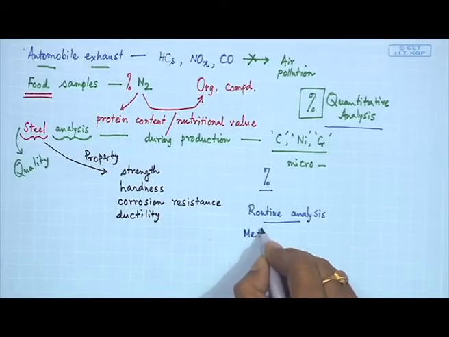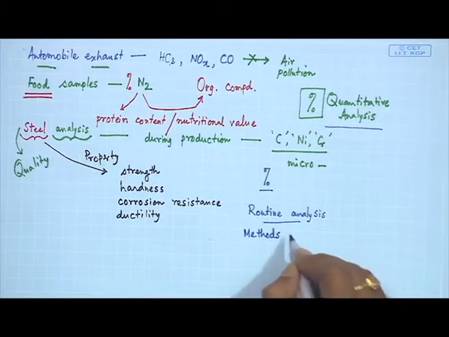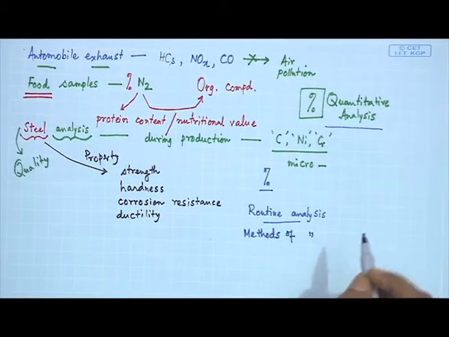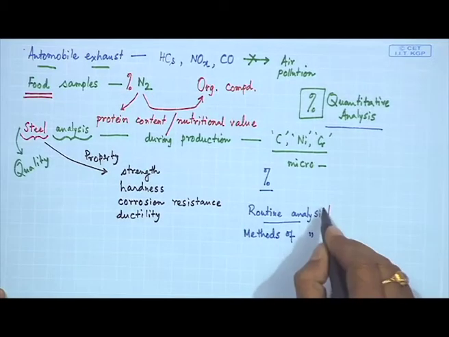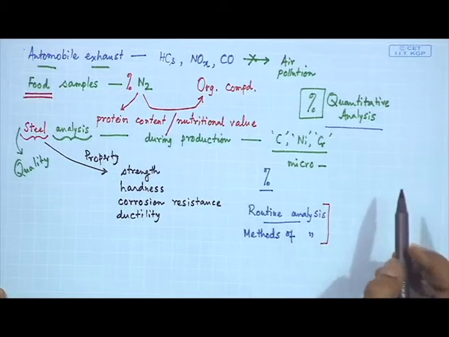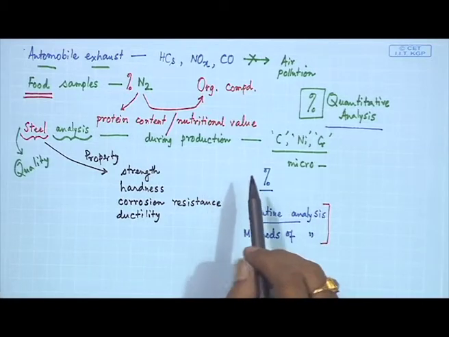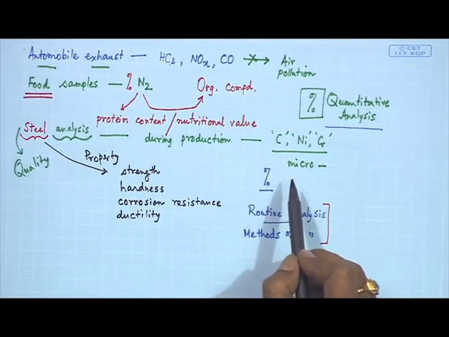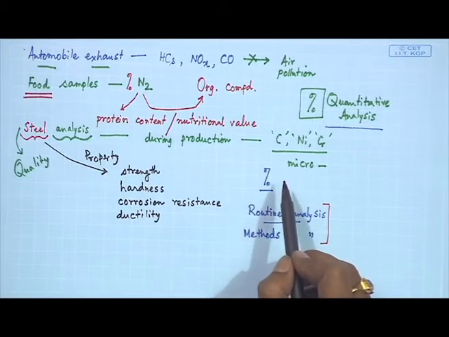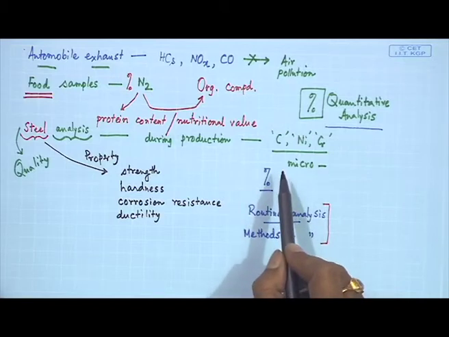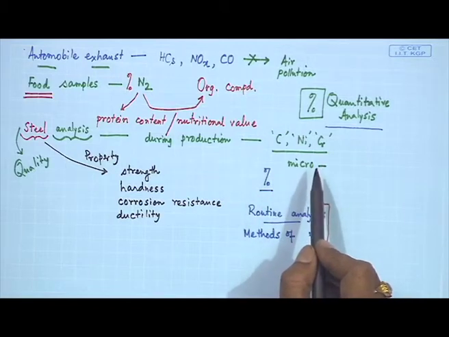So, when we go for a routine analysis where the methodology is very much known or established, we have the methods of this particular analysis. If it is known to us, then for a routine analysis, because day to day we are producing steel in the industry, some chemist will be available over there helping with the identification or the amount of these particular micronutrients.